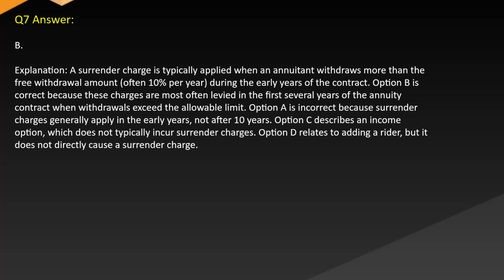Option A is incorrect because surrender charges generally apply in the early years, not after 10 years. Option C describes an income option, which does not typically incur surrender charges. Option D relates to adding a rider, but it does not directly cause a surrender charge.